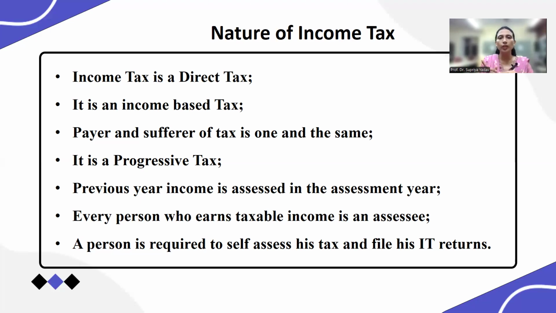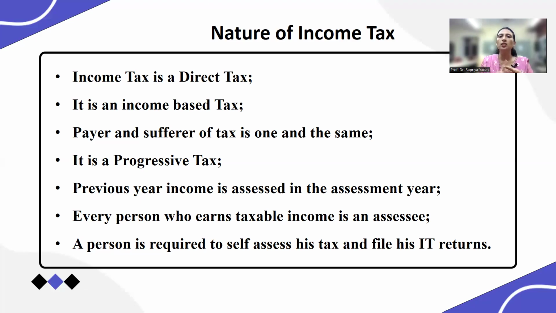But in case of GST, the payer and sufferer are or may be different, because here the payer may be the person who collects the tax, for example the seller, but the sufferer is who purchases that product or service, ultimately the customer.